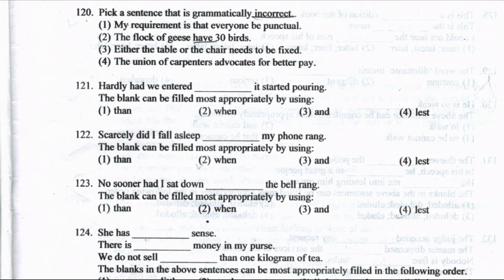Next is question number 120. Pick a sentence that is grammatically incorrect. My requirement is that everyone be punctual. The flock of geese have 30 birds. Either the table or the chair needs to be fixed. The Union of Carpenters advocates for better pay. My requirement is that everyone be punctual; this one is right, there is no grammatical error.